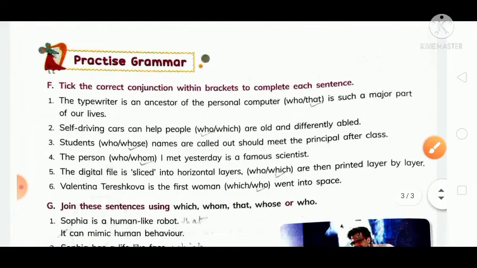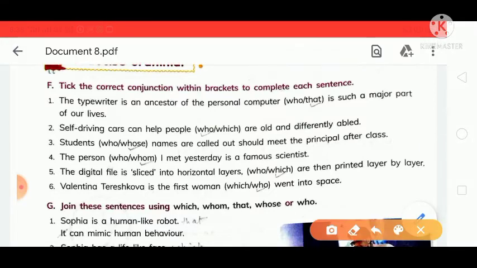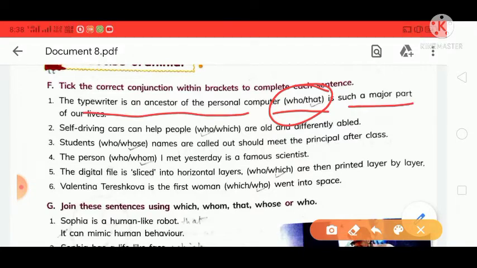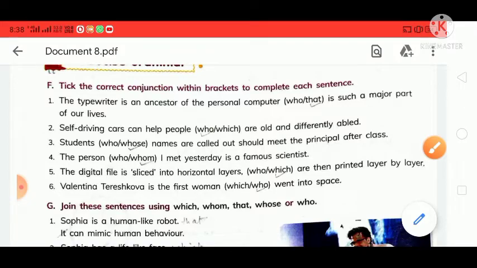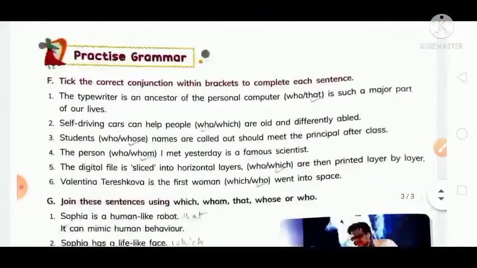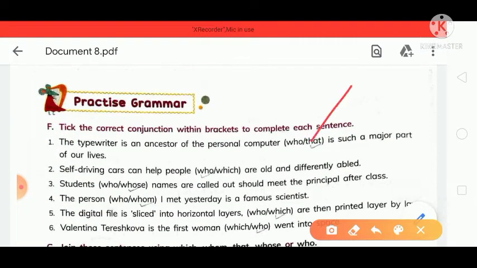Next, we are talking here: tick the correct conjunction within brackets to complete each sentence. So here are two given words, which are conjunction words, and you will join the sentence with the help of a conjunction. The typewriter is an ancestor of the personal computer. The first option will be that, and you will tick the option that is such a major part of our lives.